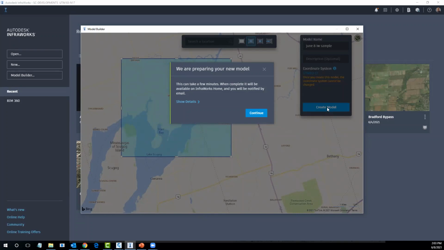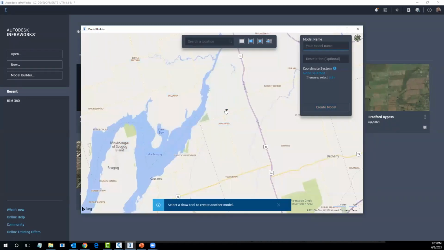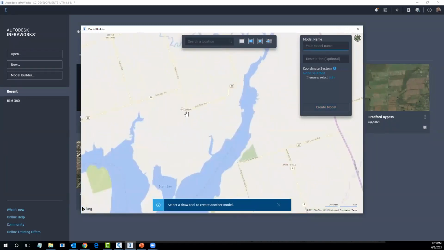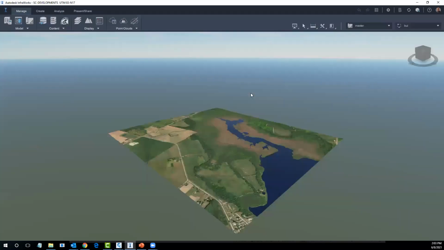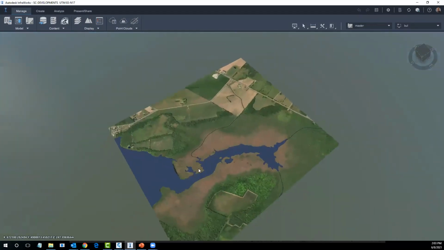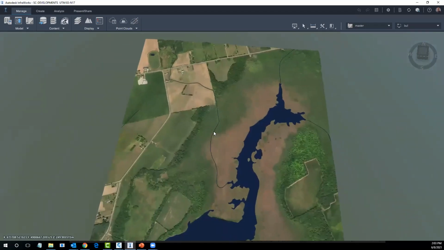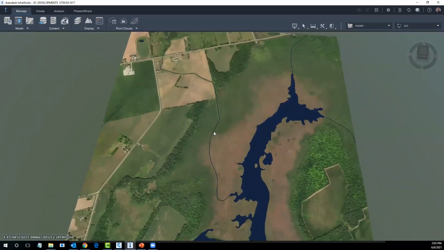Now, I know that you have always the interest in taking this to Civil 3D, right? So I'd already done this once just to make sure that we had an area set up. Here it is identified here, SC Developments, UTM N7, and there's the location. So it came in, I just didn't want you to wait while it came in. Might have been 5 minutes, might have been 10 minutes. So there's that development area brought in through InfraWorks. And great looking image. We've got terrain involved in there.